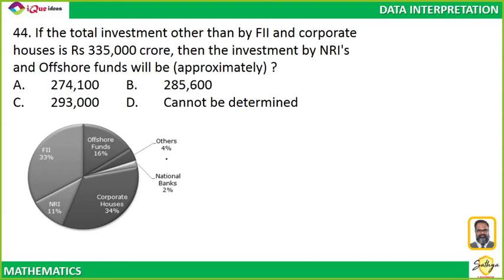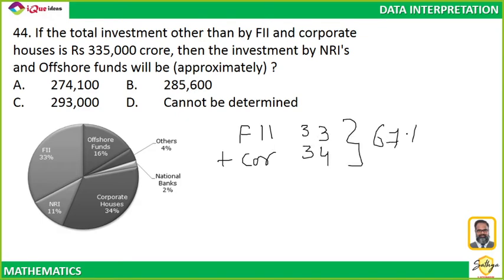This is simple. See, FII plus corporate. FII is 33, corporate is 34. So together they are 67%. But here it is given investment other than FII and corporate. So other than FII and corporate, 33% is equal to 33,500.